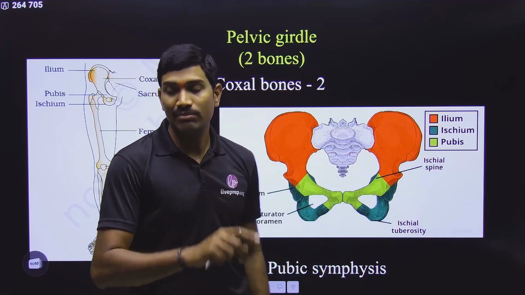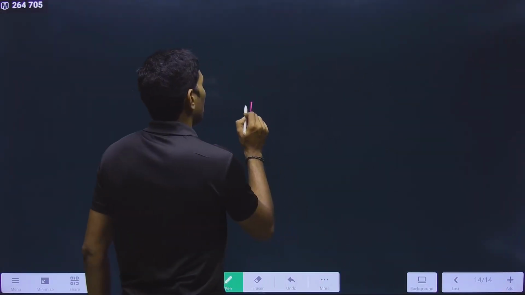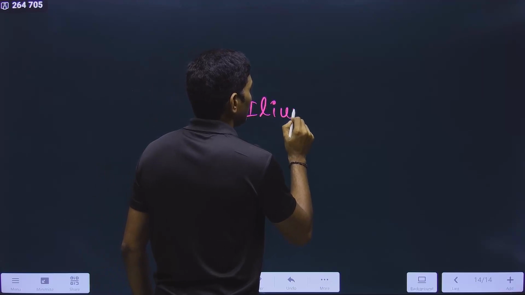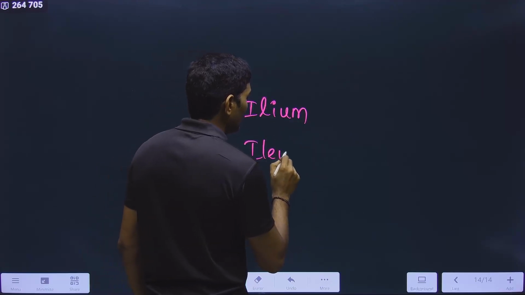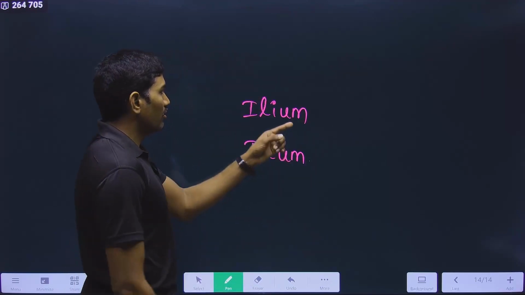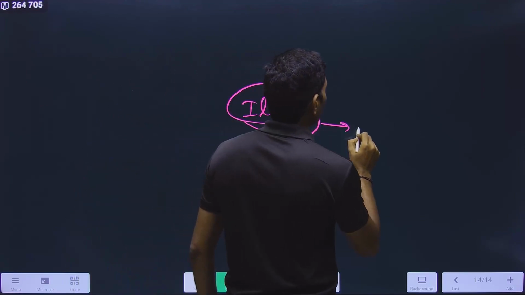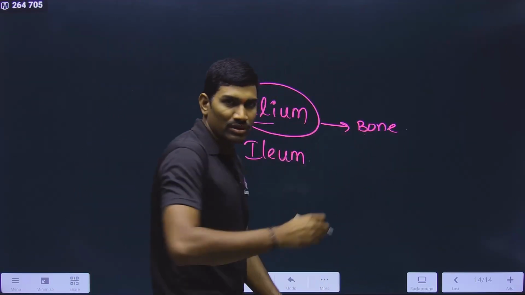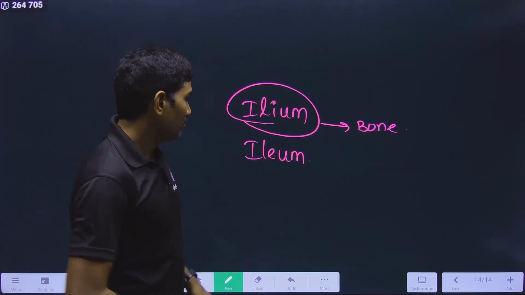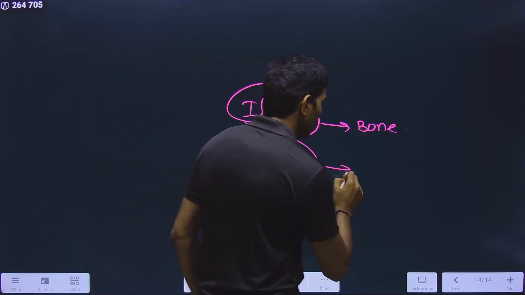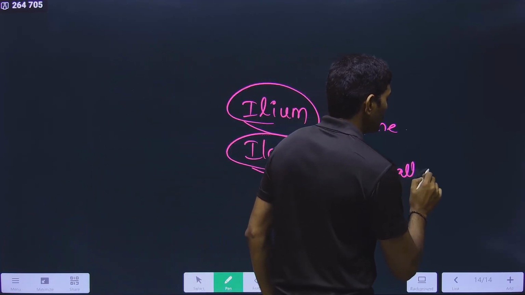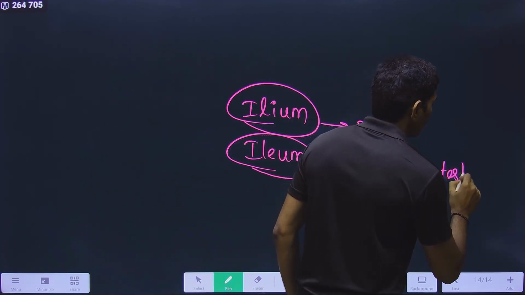Ilium. Spelling of ilium is very important. Observe carefully. I-L-I-U-M, ilium. And I-L-E-U-M, ileum. What is this I-L-I-U-M ilium? It is the bone that is present in the pelvic girdle. But what is this I-L-E-U-M ileum? It is the part of the small intestine.